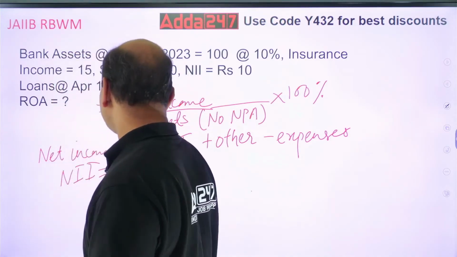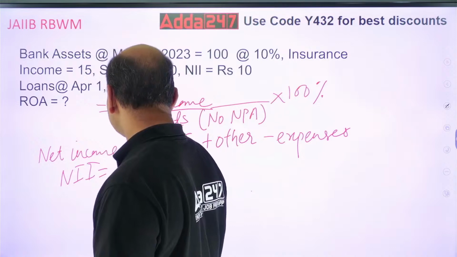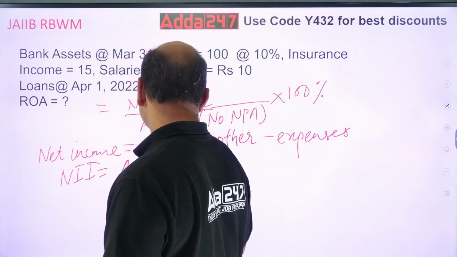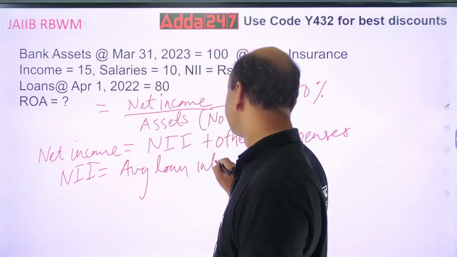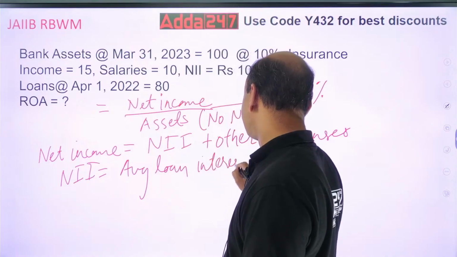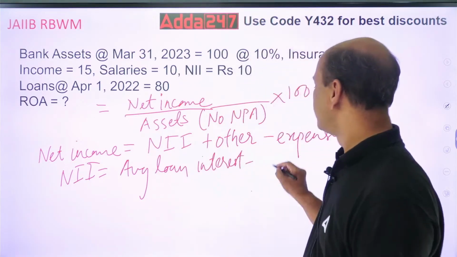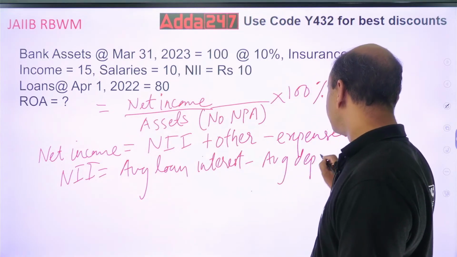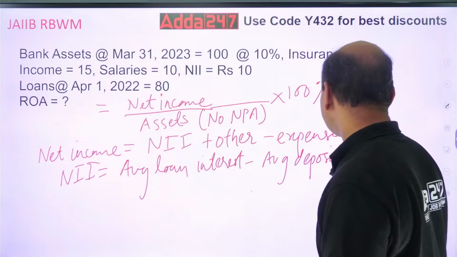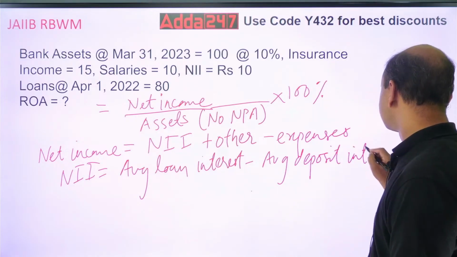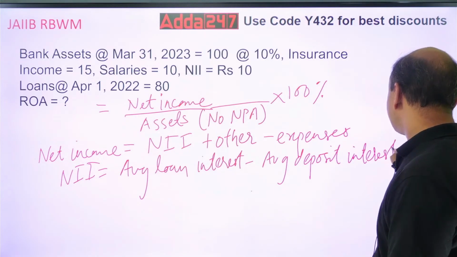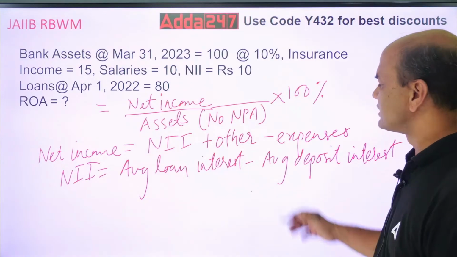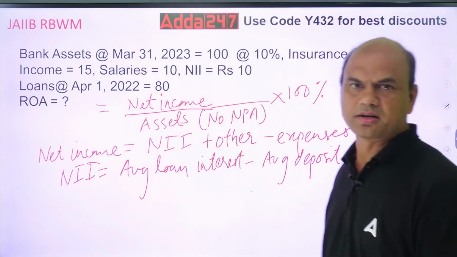It means average loan interest minus average deposit interest. That is the basic meaning of NII. Average loan interest minus average deposit interest.